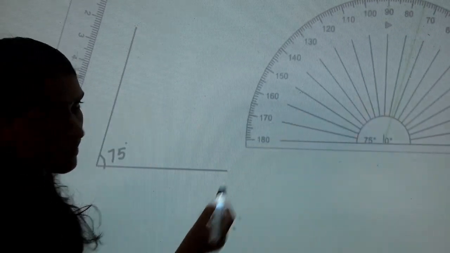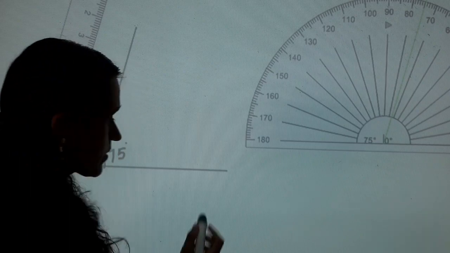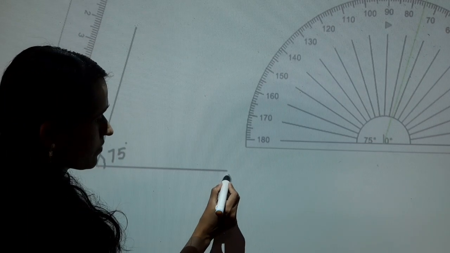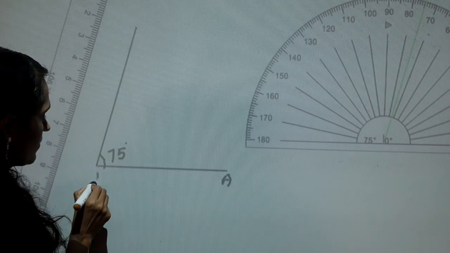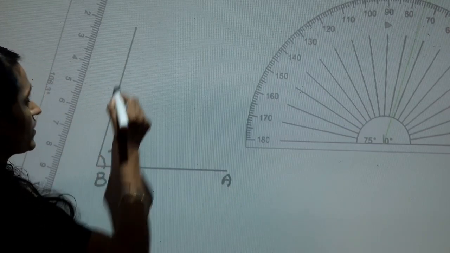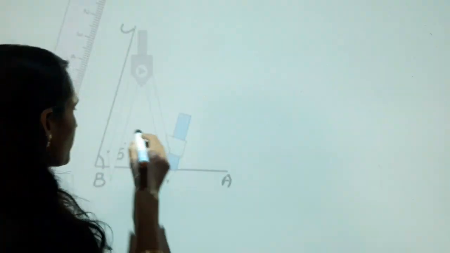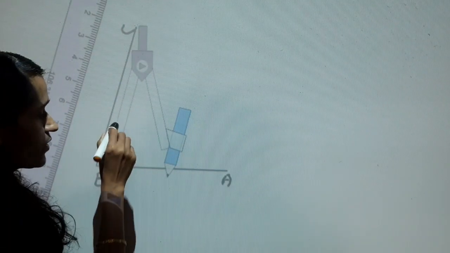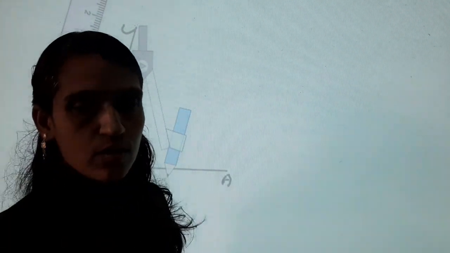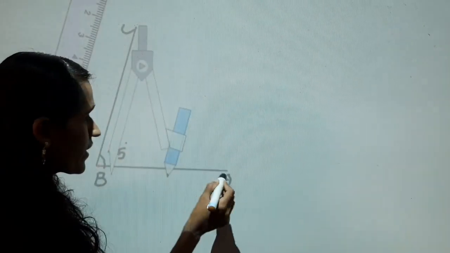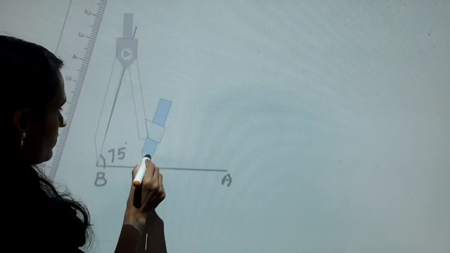Degree. Mark it as A, B, C. Next, we are going to draw its bisector with the compass placed on the point B and draw two arcs on the line BA and BC.